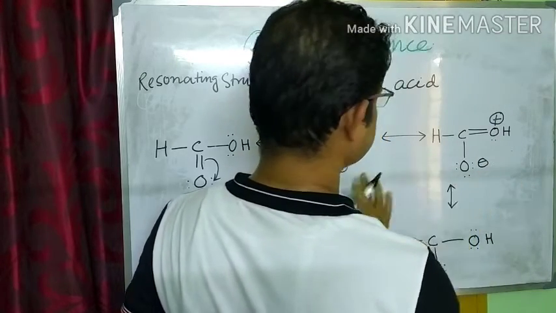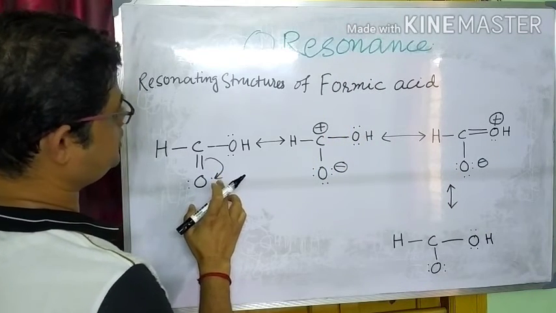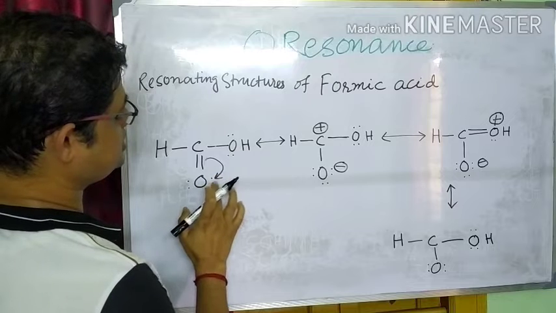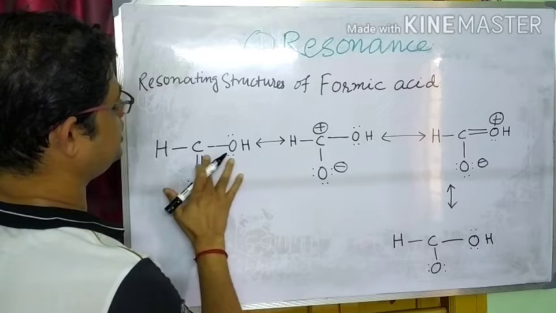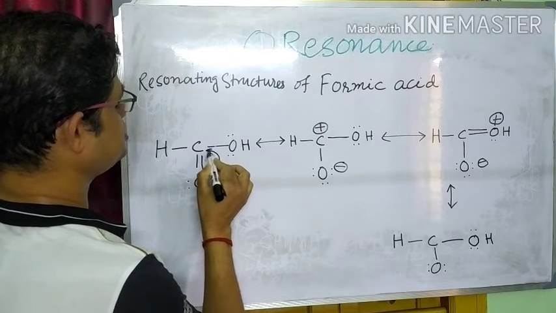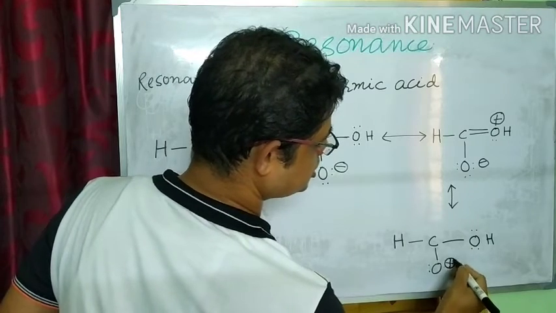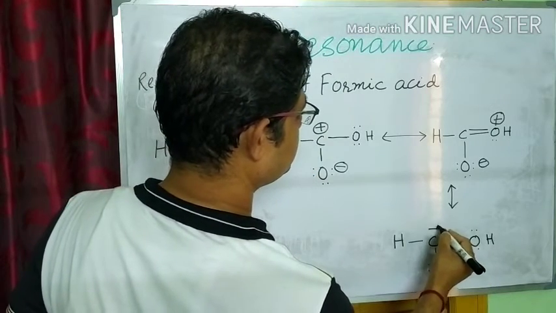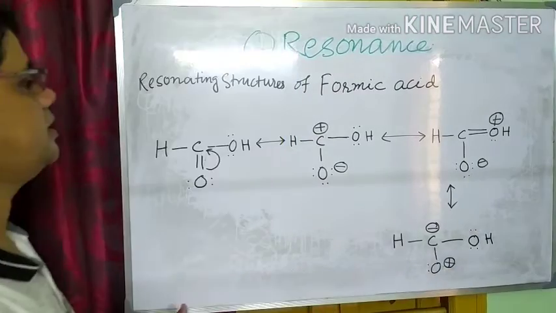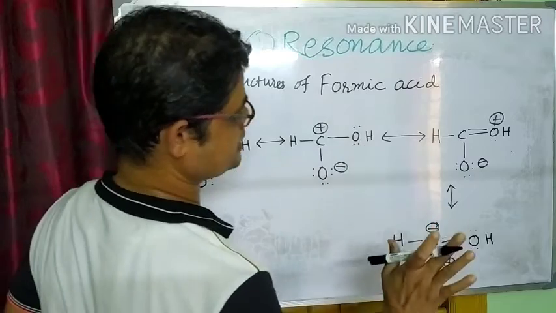Oxygen remains the same. We will get another resonating structure if oxygen gives the plus M effect. Then this pi electron shifts to this carbon. Then oxygen will get a positive charge and carbon will get a negative charge. These are all 4 resonating structures of formic acid.